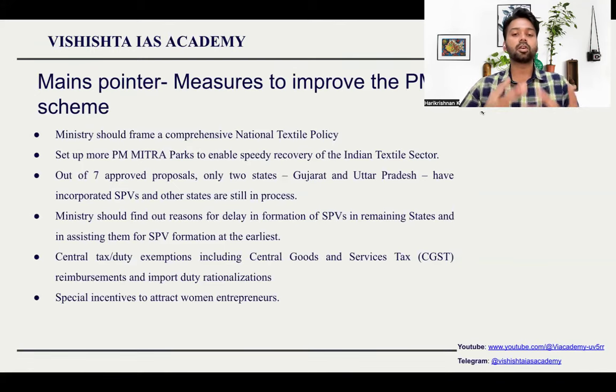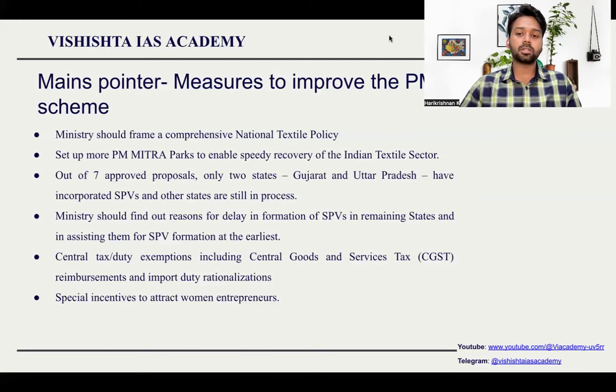Other states have not even launched the special purpose vehicle which will develop the project. So textile parks were told as a project which is going to bring back India as a textile manufacturing country, a big textile manufacturing country. At present, our textiles are facing huge amount of problems, but they are a non-starter yet. So what measures should we take? For mains, it is very important.